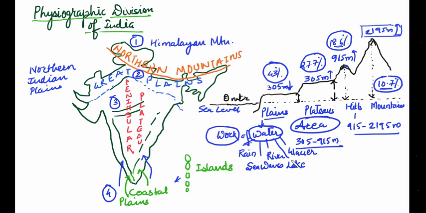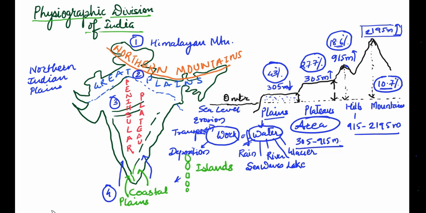The water will do either erosional activity, erosion, transportation and deposition. So this work will create the plain region.